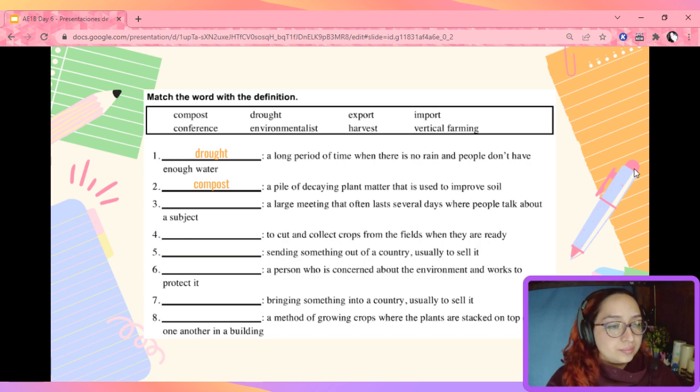Okay, next is conference. 4, harvest. 5, export. 6, environmentalist. 7, import. And number 8, vertical farming. Now, we're going to use this vocabulary during our lesson.